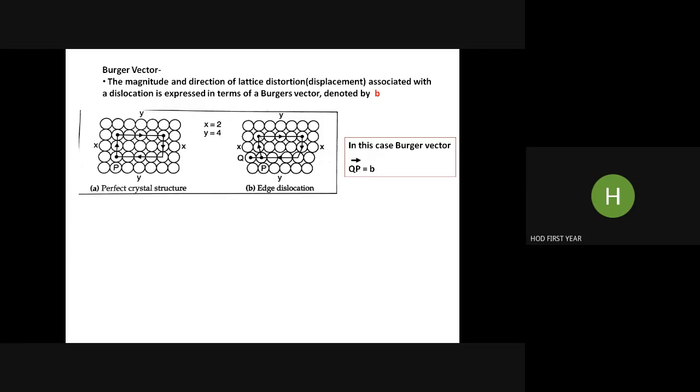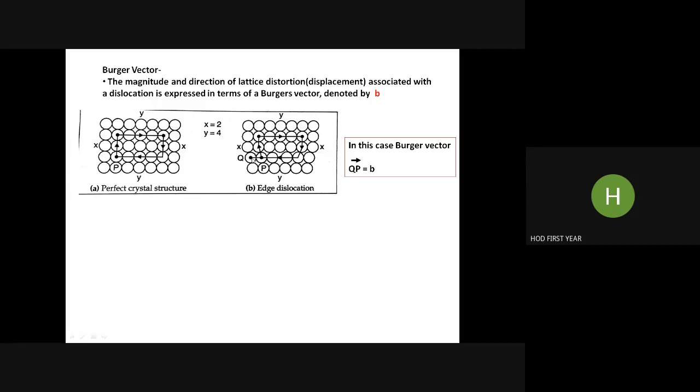Then y is equal to 4. We'll move in this direction. We'll come over here at this atom. Then again x is equal to 2, down here at this atom. And again y is equal to 4. So 1, 2, 3, 4. So I will reach point Q instead of point P. So that is because of what? Dislocated plane. That is because of edge dislocation.